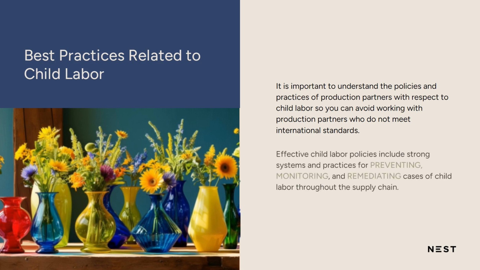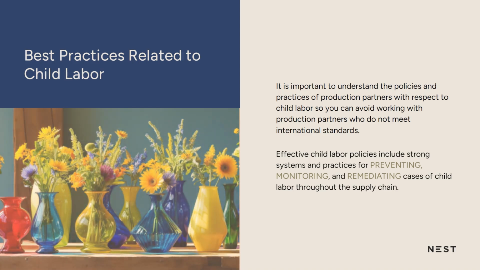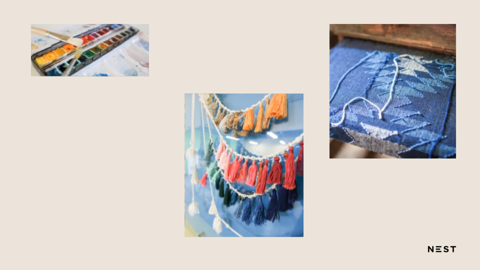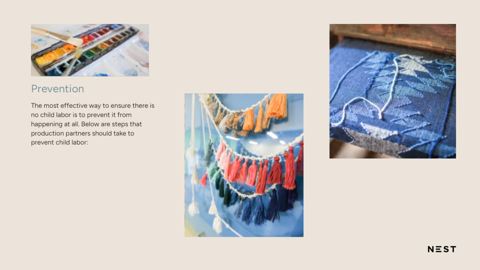Effective child labor policies include strong systems and practices for preventing, monitoring, and remediating cases of child labor throughout the supply chain. Production partners should have systems in place that guard against child labor. This system has three main components. The first is prevention. The most effective way to ensure there is no child labor is to prevent it from happening in the first place.